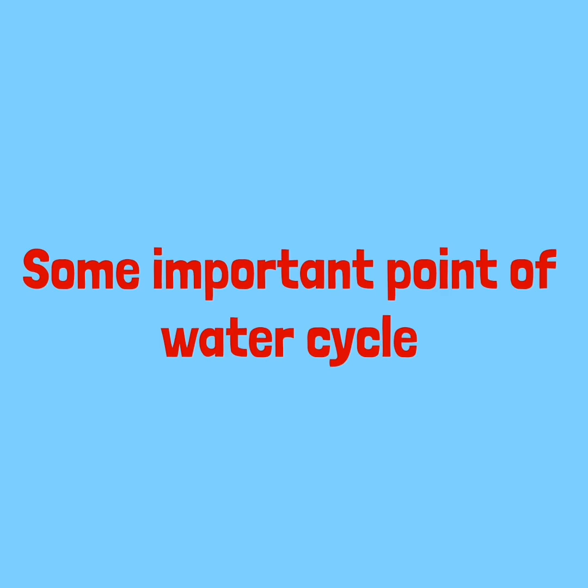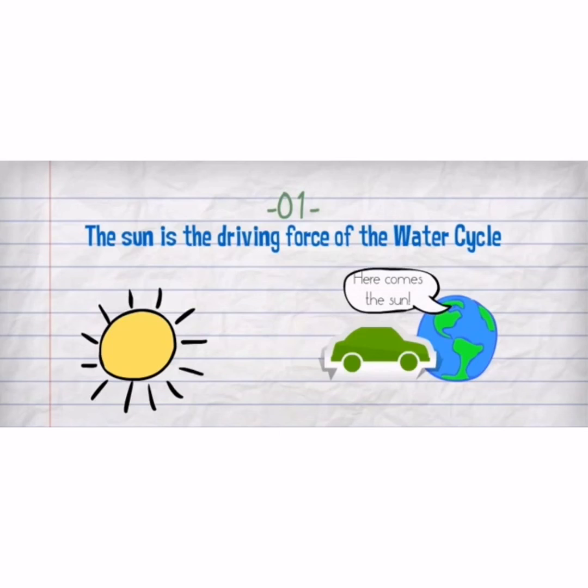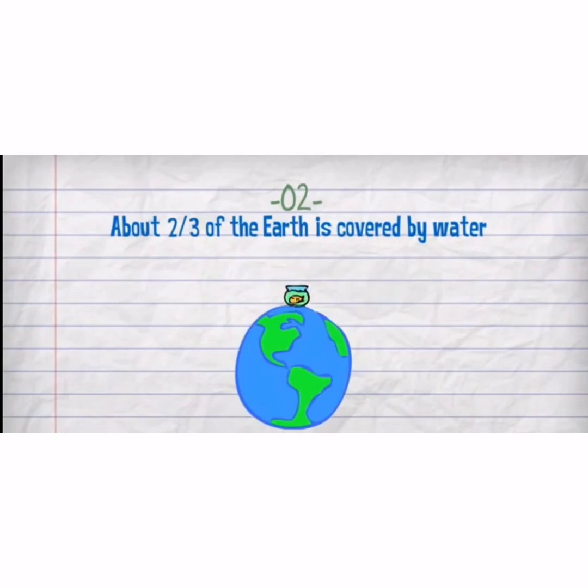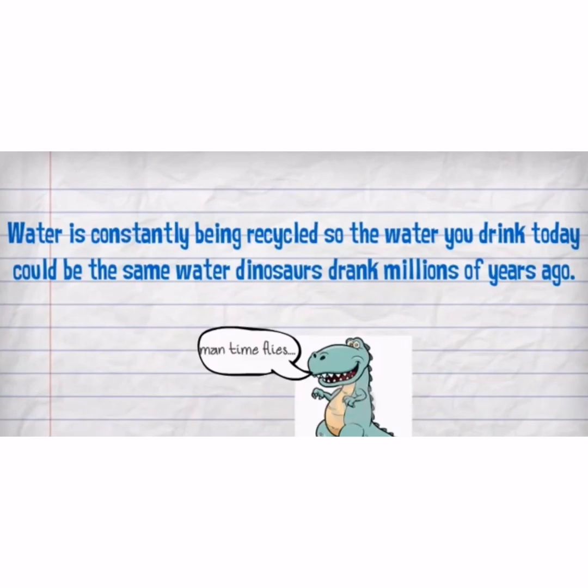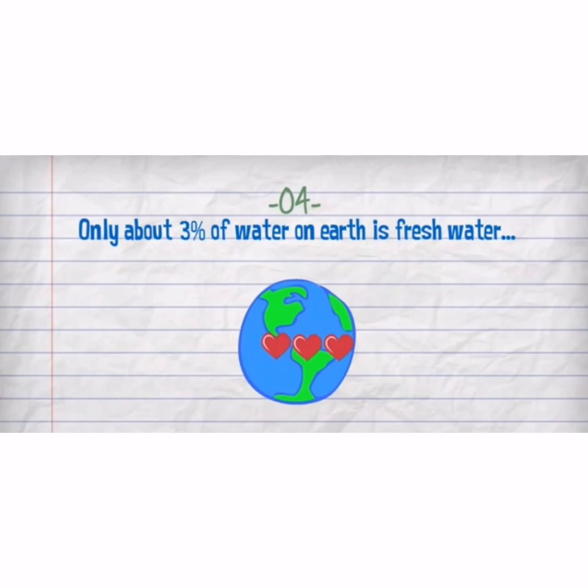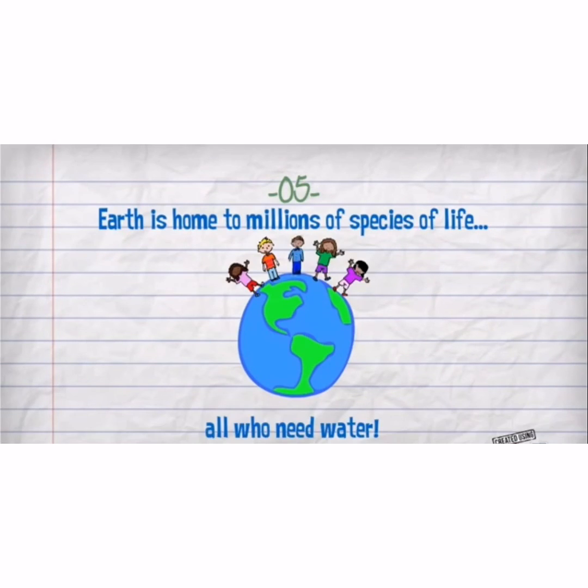Some important points of the water cycle. The sun is the driving force of the water cycle. About two thirds of the earth is covered by water. Water is constantly being recycled, so the water you drink today could be the same water dinosaurs drank millions of years ago. Only about 3% of water on earth is fresh water. Earth is home to millions of species of life, all of which need water.